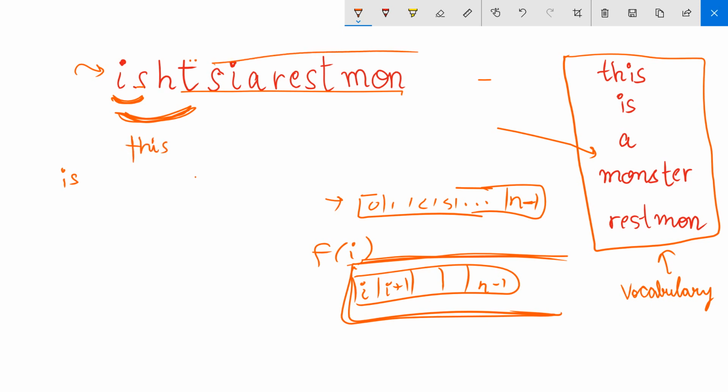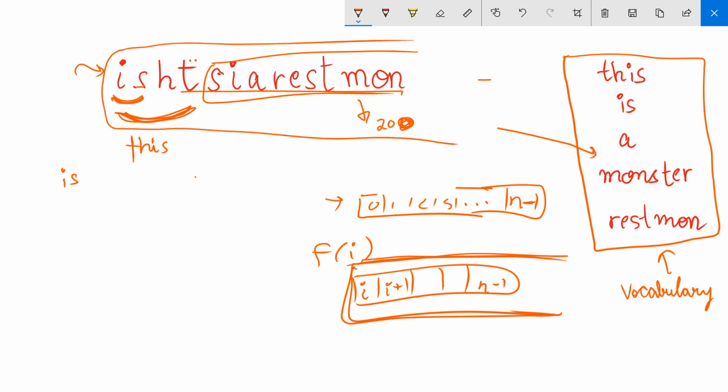And now let's say this much part of the string can be decoded in 200 ways. Let's say, I'm just taking a random guess. So if this can be decoded in 200 ways, then this string can also be decoded in 200 different ways. Originally we were doing it in 100 ways. Now these 200 ways get added up, because originally we were placing one word in the beginning, and now we are placing a whole new different word in the beginning. So these 200 ways would be different from those ways, and this gets added up.